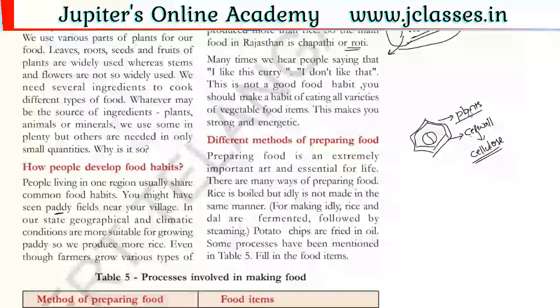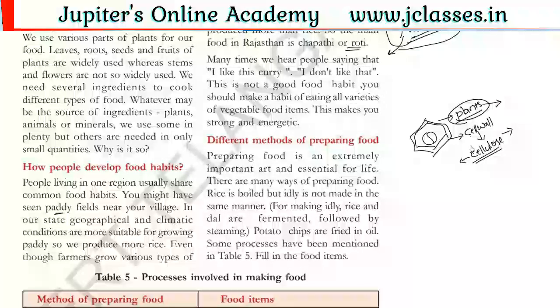When we eat the plant or plant parts like fruit, vegetables, or whatever it is, this cell wall, which is made up of cellulose, is unable to be digested in our digestive system, because this is somewhat a hard substance. Our digestive system is unable to digest the cell wall, the cellulose.